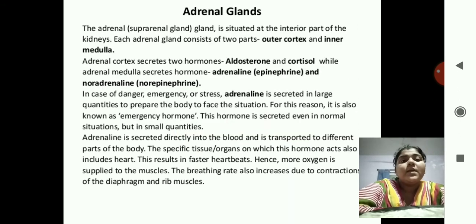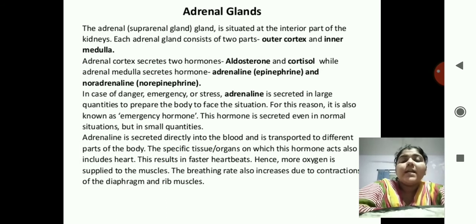Next is the adrenal gland, that is the suprarenal gland. Renal means kidney, so suprarenal is present over the upper part of the kidneys. Each adrenal gland consists of two parts, the outer cortex and the inner medulla. The cortex secretes two hormones, aldosterone and cortisol, while the medulla secretes adrenaline and noradrenaline, or epinephrine and norepinephrine.